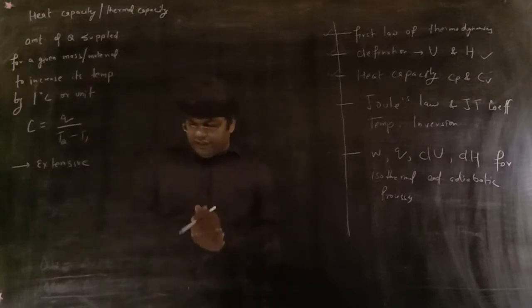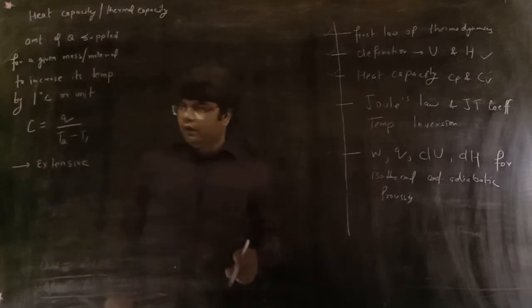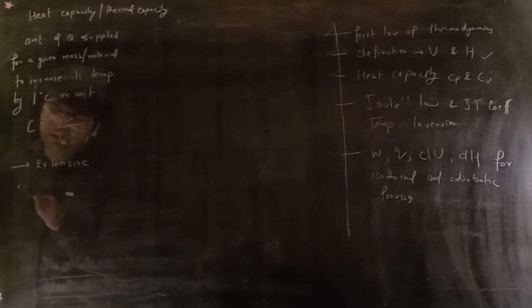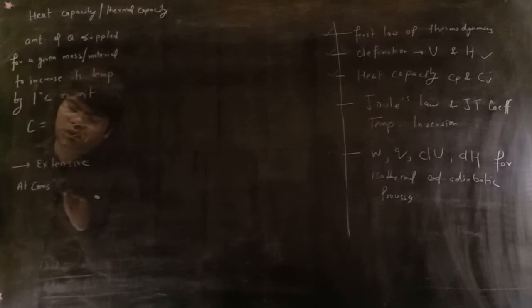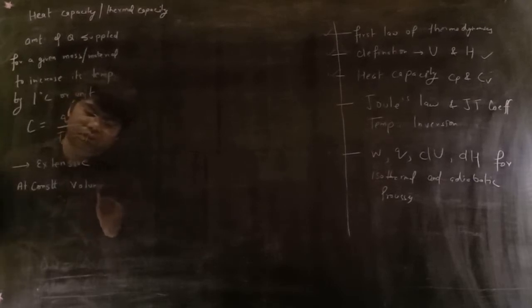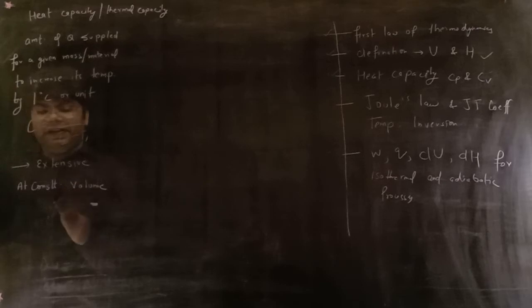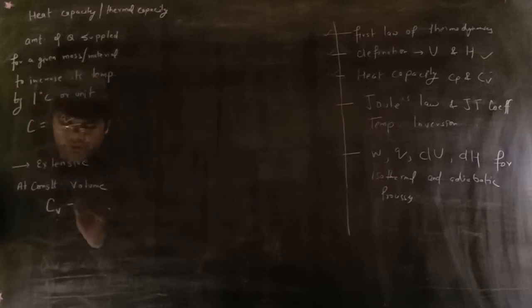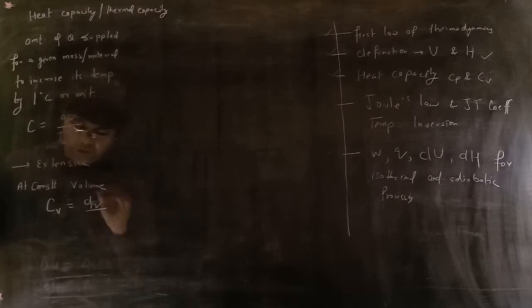Now at constant volume, I will write it here: Cv is equal to dq upon dt, where v is for constant volume.